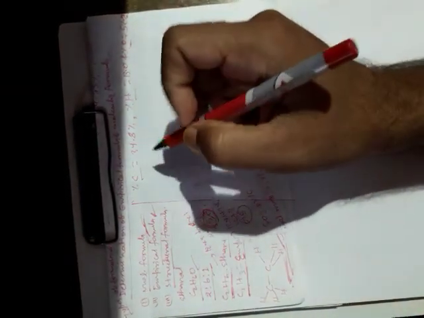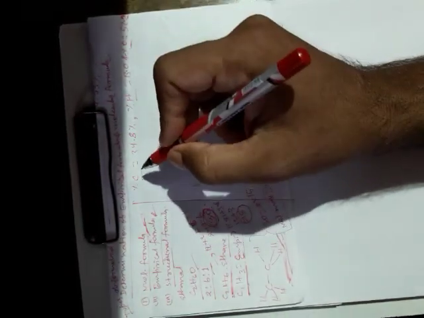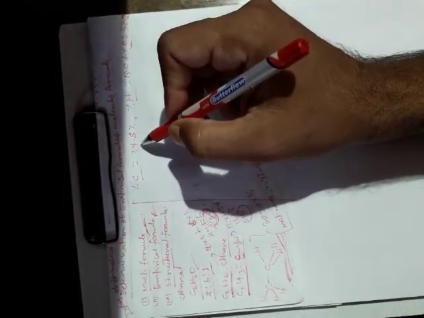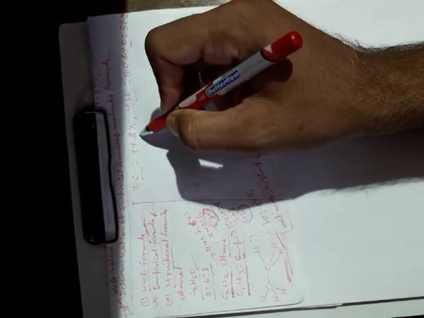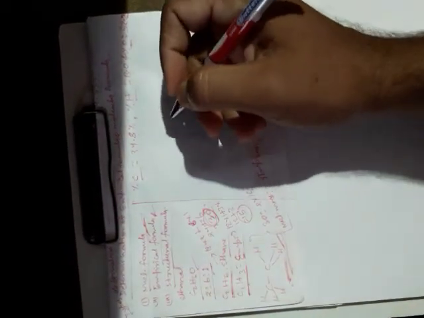Now we are going to calculate the empirical formula of the compound which has carbon 34.8%, hydrogen 13%, and oxygen 52.2%. At first, we divide the percentage of each element by its respective atomic mass.